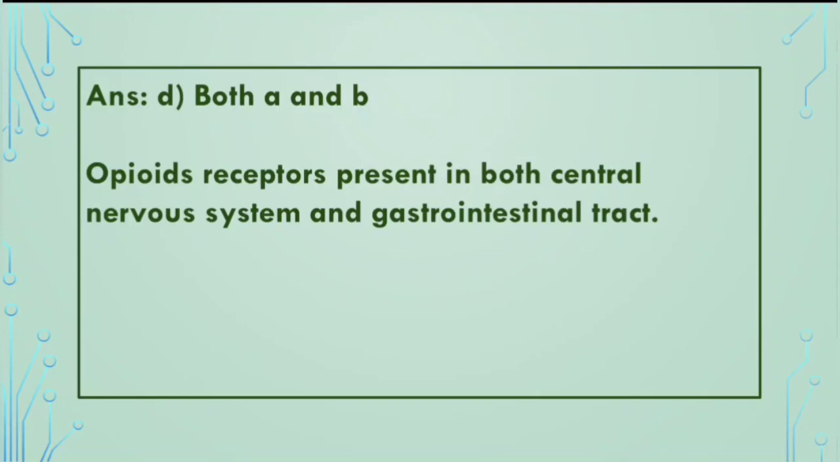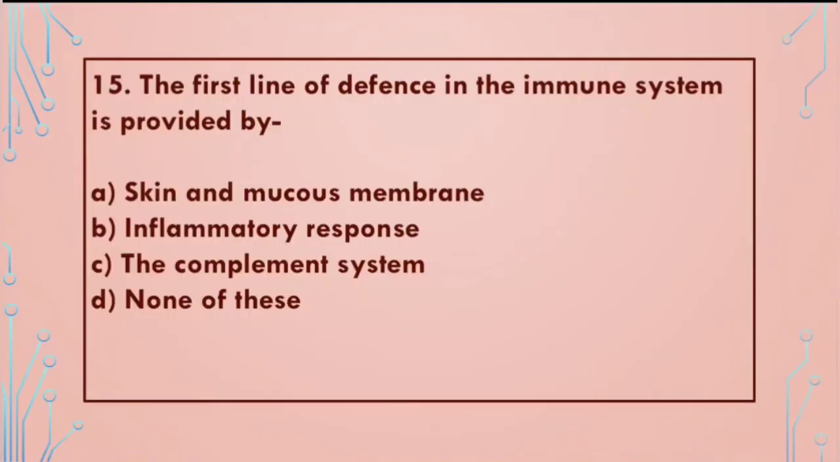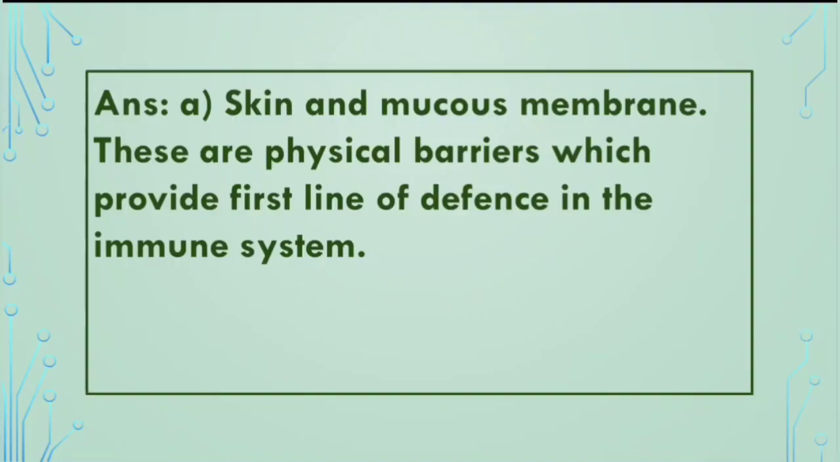And our last question is, the first line of defense in the immune system is provided by: A. Skin and mucous membrane, B. Inflammatory response, C. The complement system, D. None of these. And the right answer will be A. Skin and mucous membrane. These are physical barriers which provide the first line of defense in the immune system.